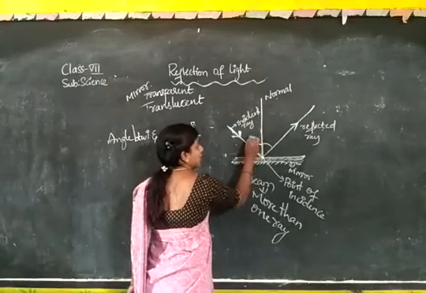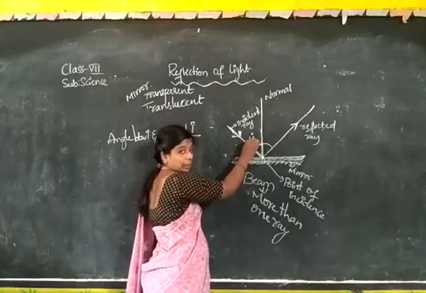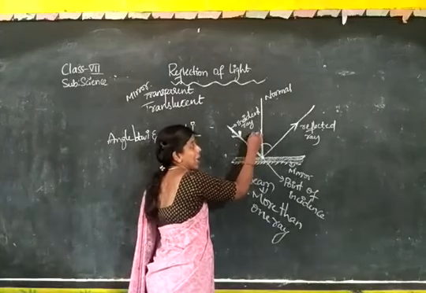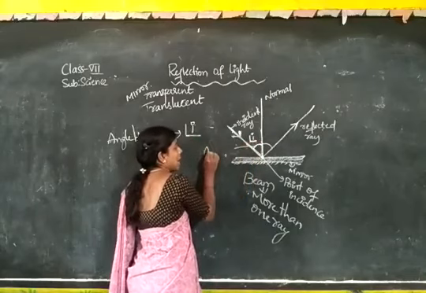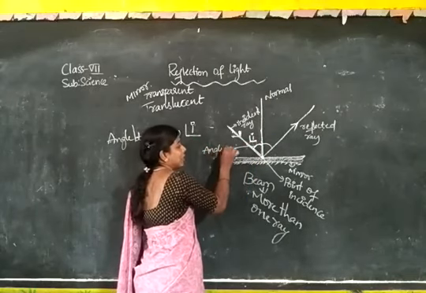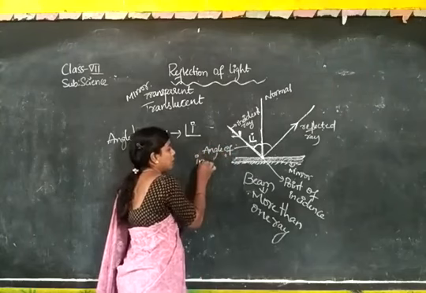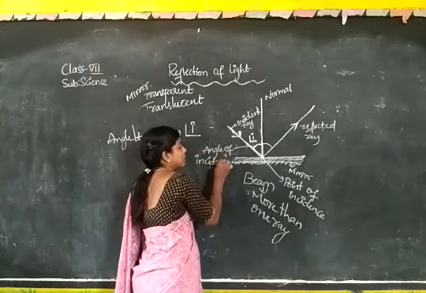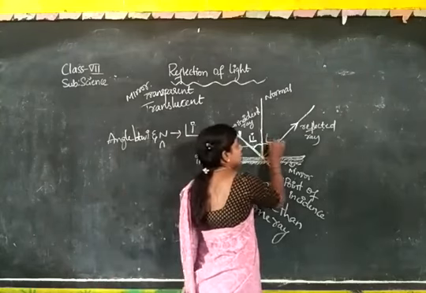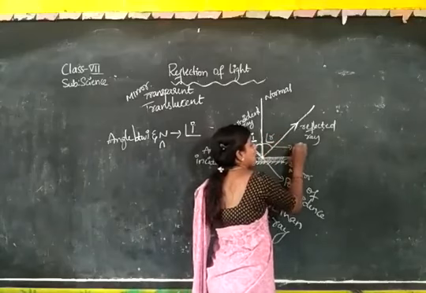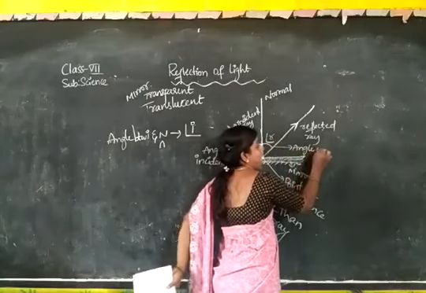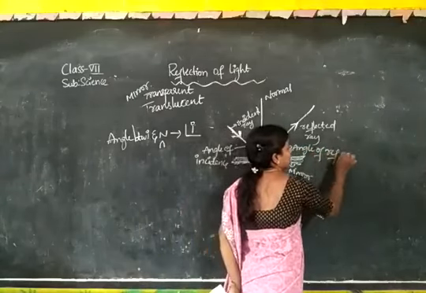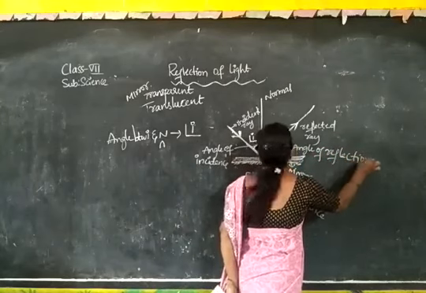Here I am writing the angle of incidence symbol: angle symbol I. What is this called? Angle of incidence. Here, this is called the angle of reflection.